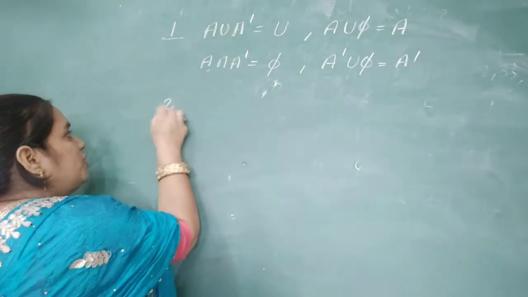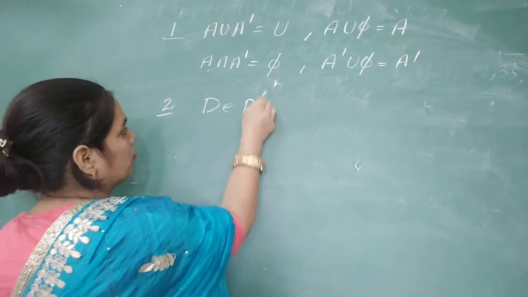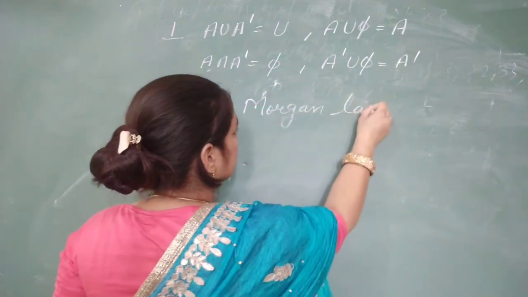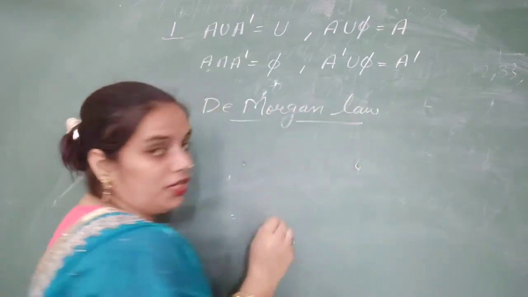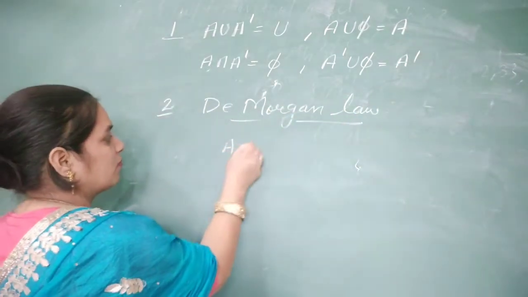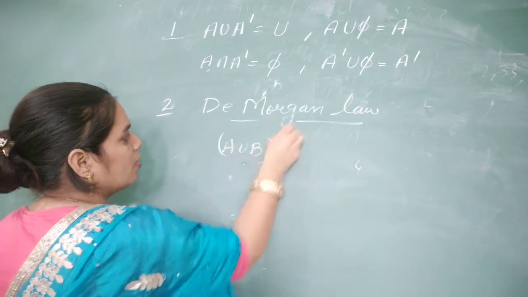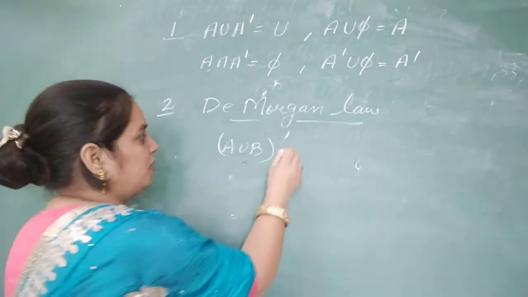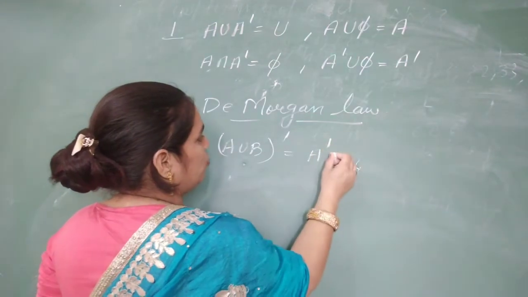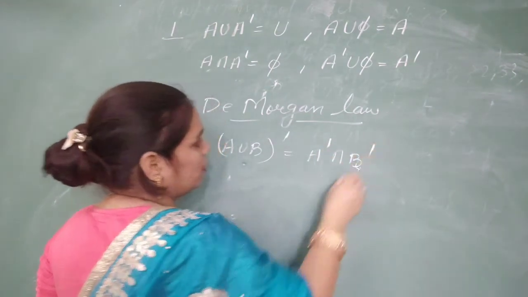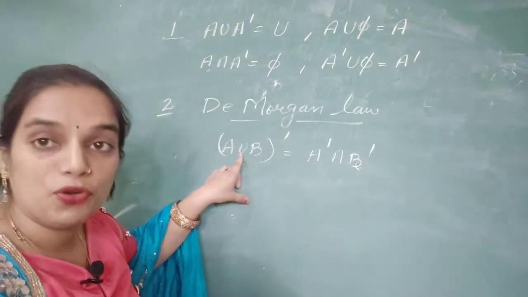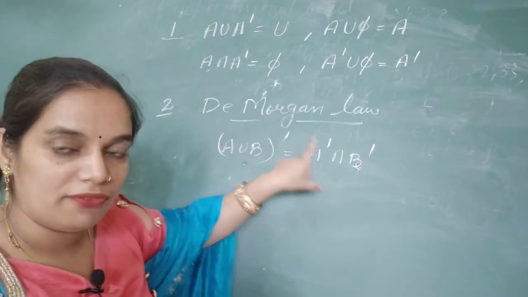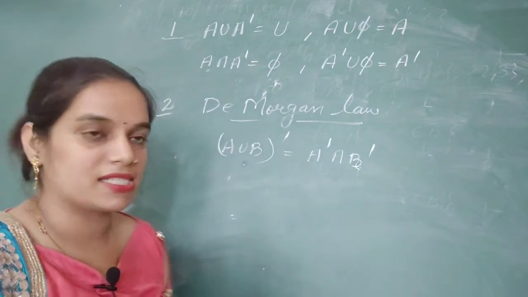Now the main property is our De Morgan law. De Morgan law says that complement of A union B will be equal to complement of A intersection complement of B. Means the sign of union will convert into intersection and the complement will separate with both the sets.